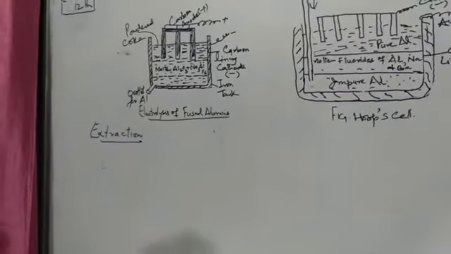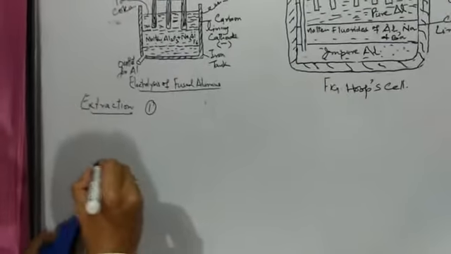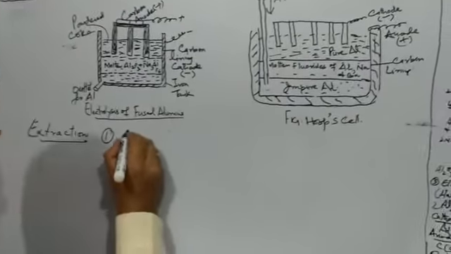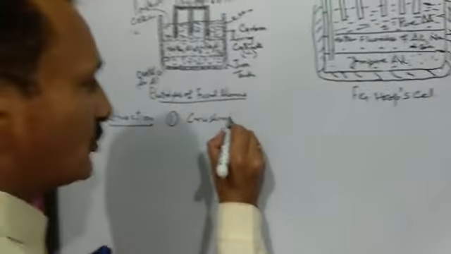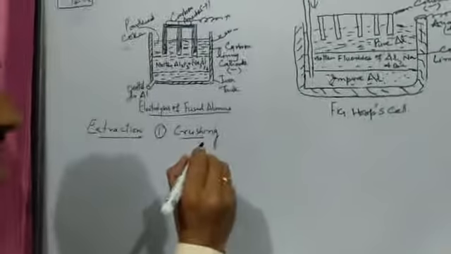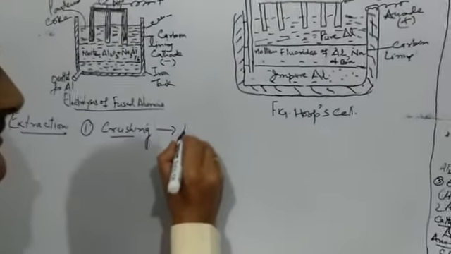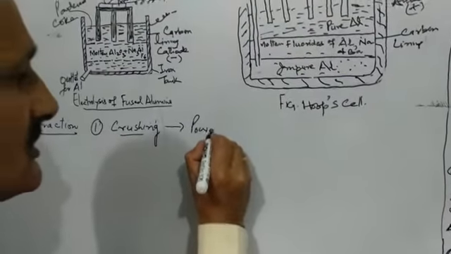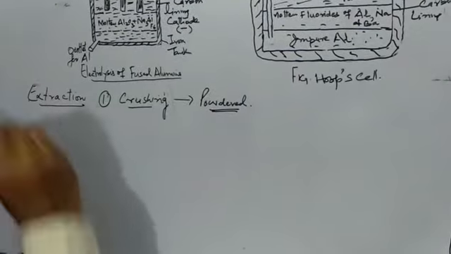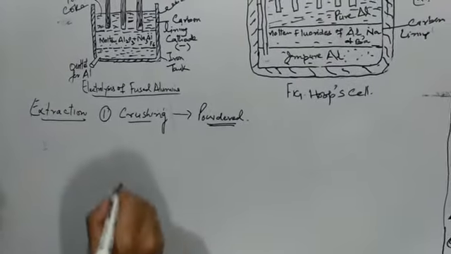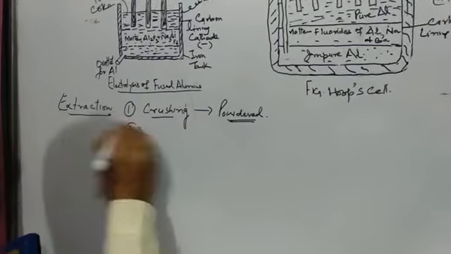The first step is very simple, the common step which we have already seen in general methods of extraction, that is crushing. We will take the bauxite ore and crush it into powdered form in jaw crushers, and as a result we will get powdered ore. So the first step is crushing, then we will move to the second step.